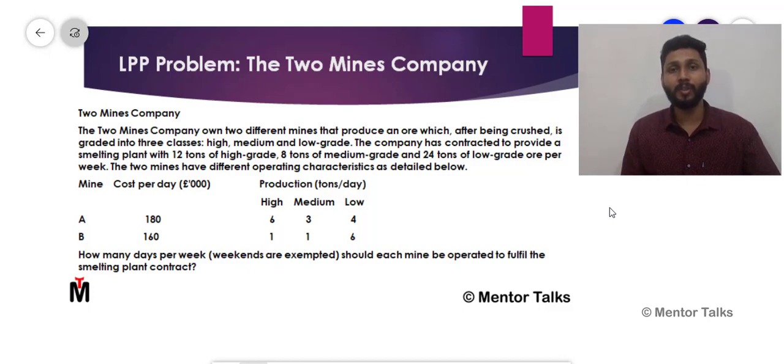See, when you get any question on LPP, there is one thing which you should be very careful about. They won't give you the objective functions and they won't give you the constraints. It is actually your headache to frame the constraints out of the given data. So you should be very good at reading and analyzing the information which is given in the question, and based on that information, you should be able to produce those constraints.